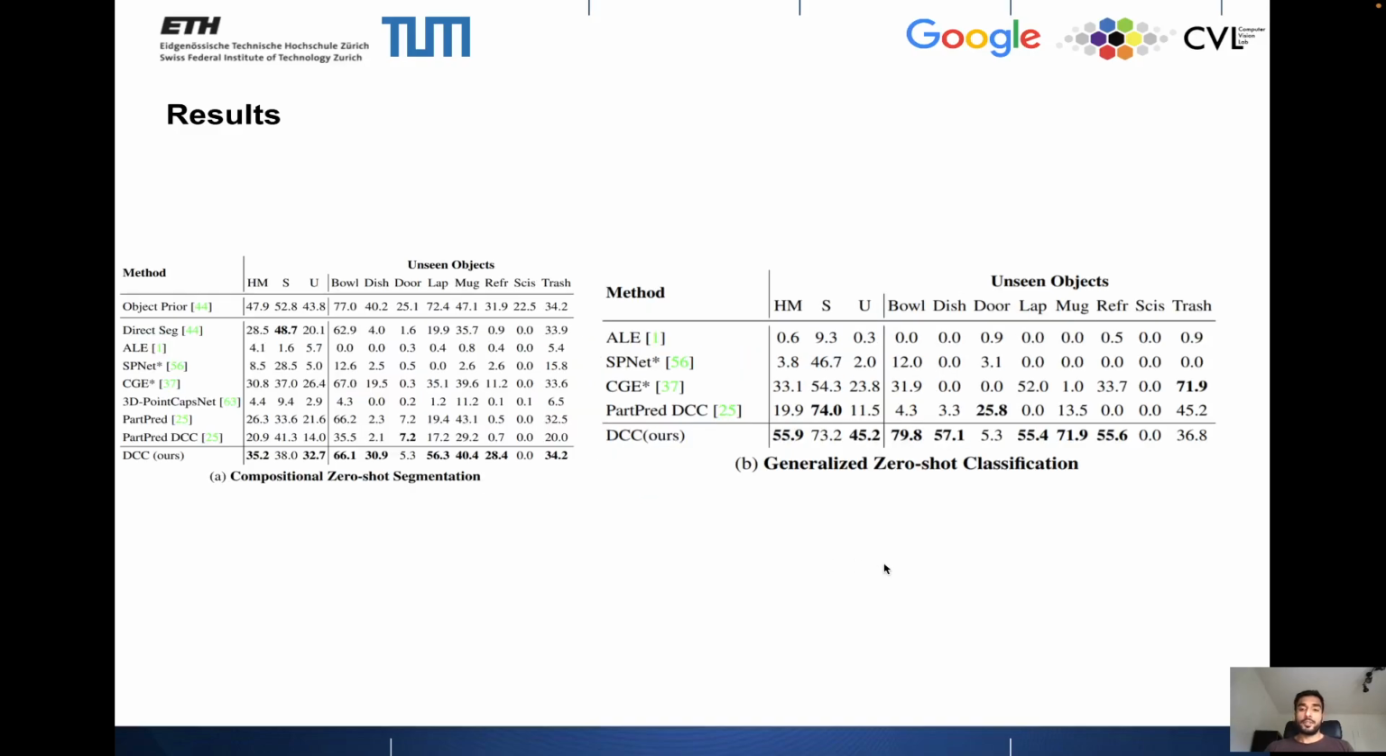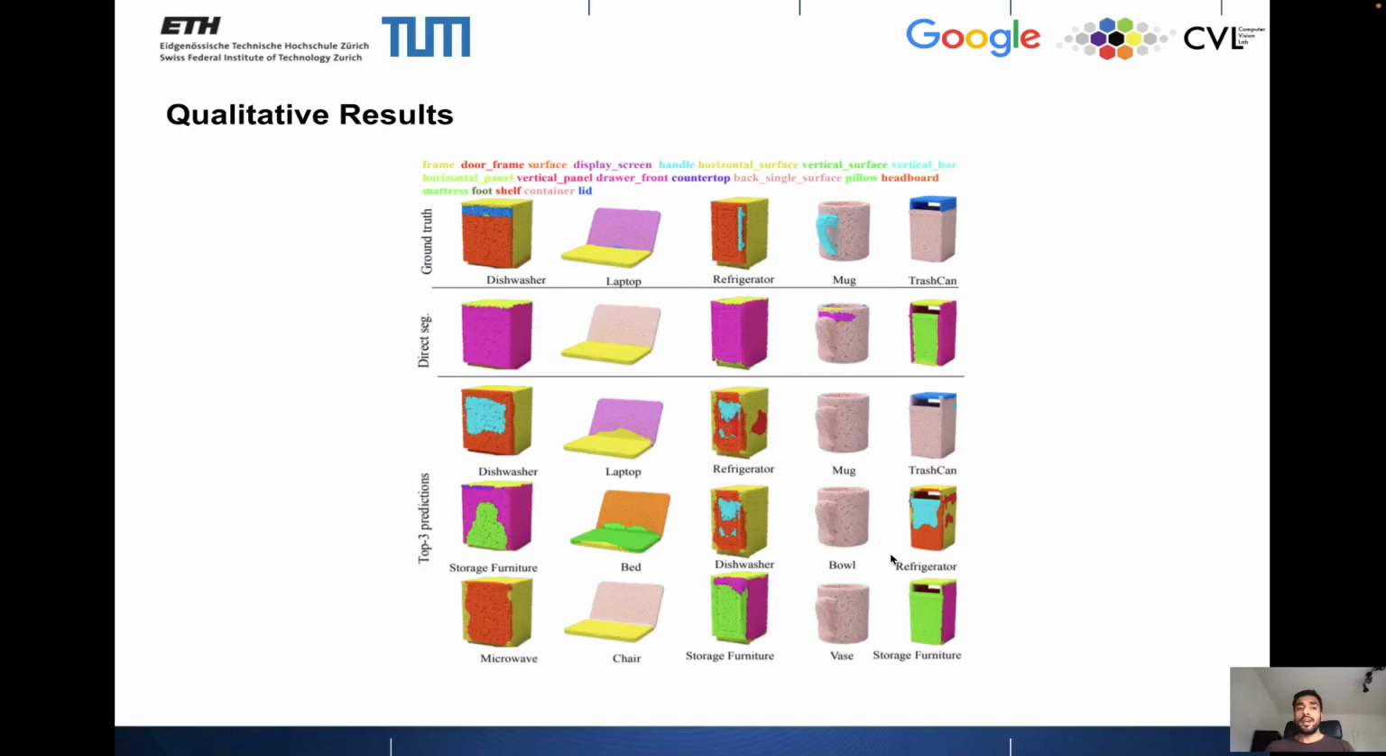When we compare the performance on generalized zero-shot classification, we see that DCC significantly outperforms the current zero-shot classification baselines from 2D to set a new state of the art. When we look at our results qualitatively, we see that while before direct segmentation completely failed, DCC is able to generate reasonable results for these inputs. So a dishwasher is now actually segmented as if it's a dishwasher, and similar results are observed on other objects.